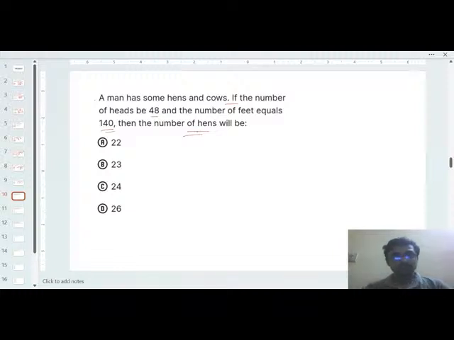Just consider the number of hens is x, and the number of cows is y. Definitely, for hens and cows, everyone has only one head, right? So x plus y will be 48.